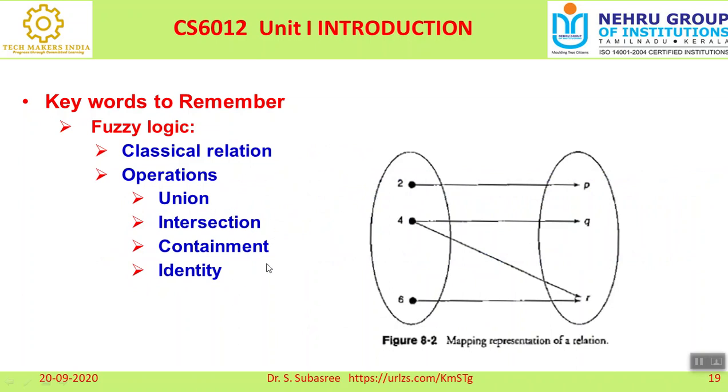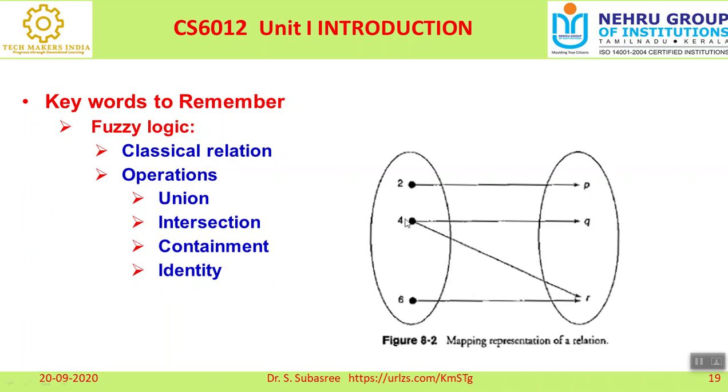That is, we are checking whether it is there, right? Whatever element is available in B is also available in A, because I told already, an element can be available in both. So I am checking whether it is a containment or identity. Whether the elements available in A and B are the same or not, that is called an identity.